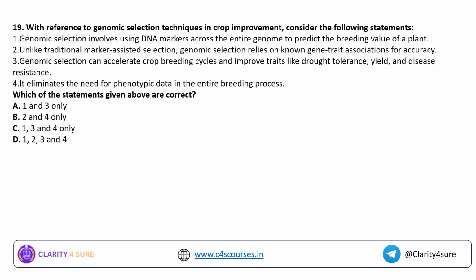Genomic selection involves using DNA markers across the entire genome, just note down the words, across the entire genome, to predict the breeding value of a plant. Unlike traditional marker-assisted selection, genomic selection relies on known gene-trait associations for accuracy. Genomic selection can accelerate crop breeding cycles and improve traits like drought tolerance, yield and disease resistance. It eliminates the need for phenotypic data in the entire breeding process.